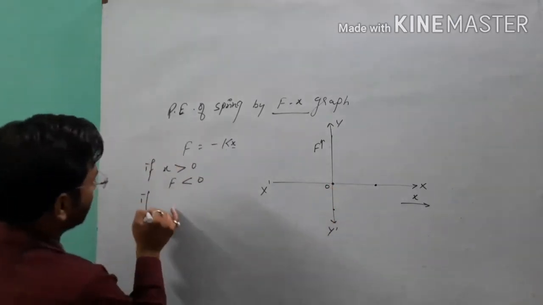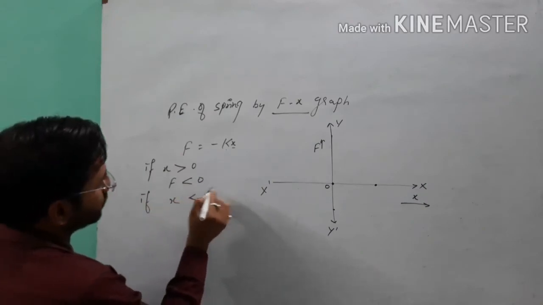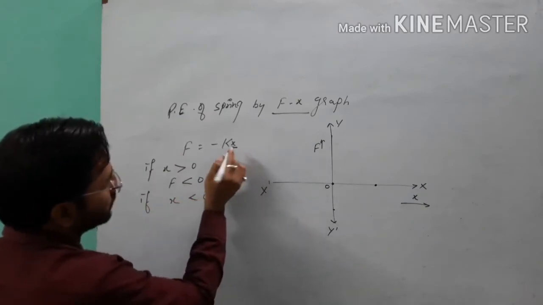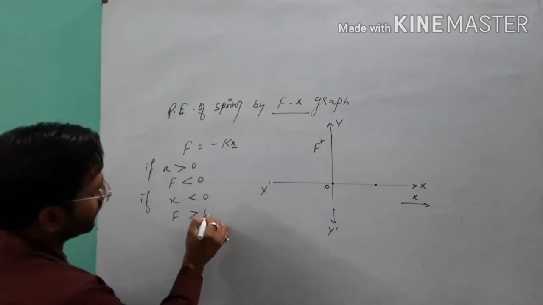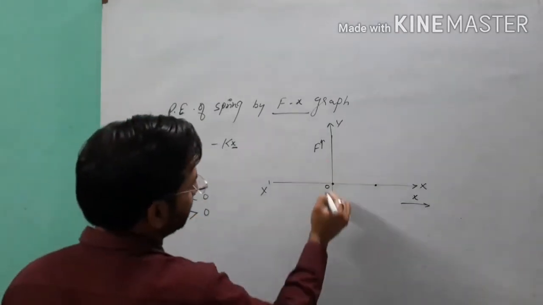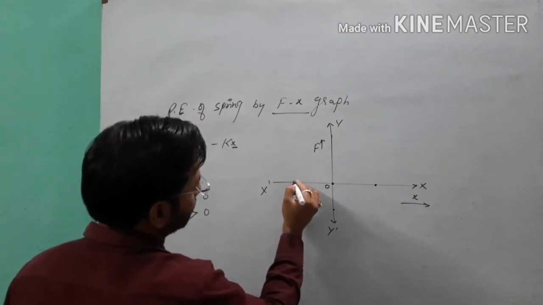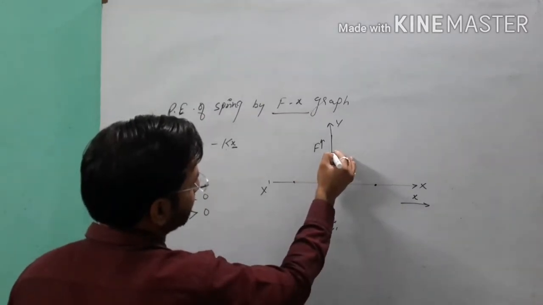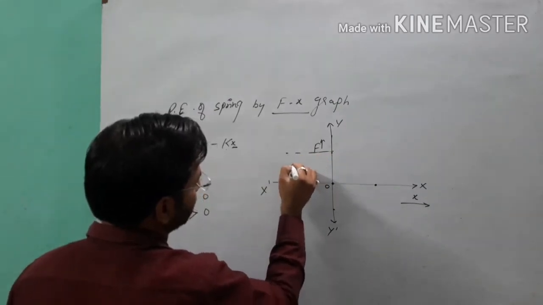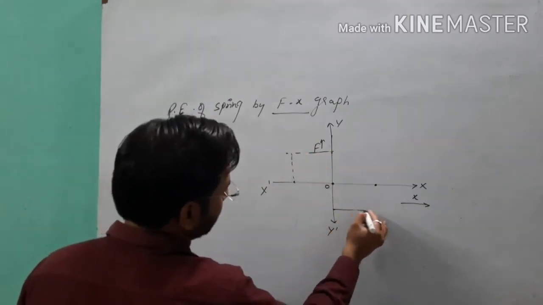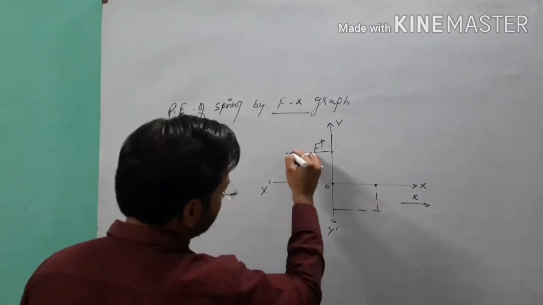And if you substitute x less than 0, that means negative times negative is positive, so at that time you will get f greater than 0. If you take x negative, then you get a positive value of f. And if you draw the graph of this, you will get it in this way.